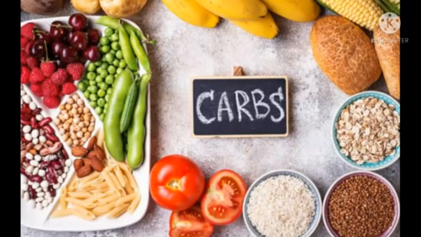There are three types of carbohydrates. One is sugar. Sugars are glucose, fructose, sucrose. These all come under the category of sugar. Next, starch. And then cellulose. Sugar, starch, cellulose: these three are the types of carbohydrates.